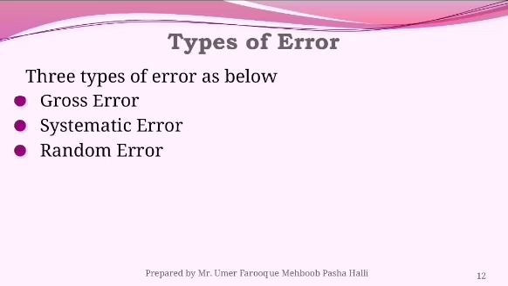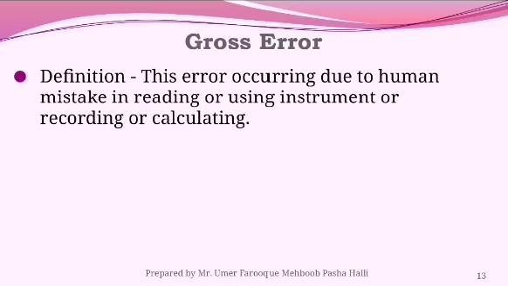So basically there are three types of error. One is a gross error, second one is a systematic error, third one is a random error. What is the difference between these errors? The gross error is nothing but the error occurring due to human mistake in taking a reading, using an instrument, or recording or calculating. This will be the error occurring due to human mistake.